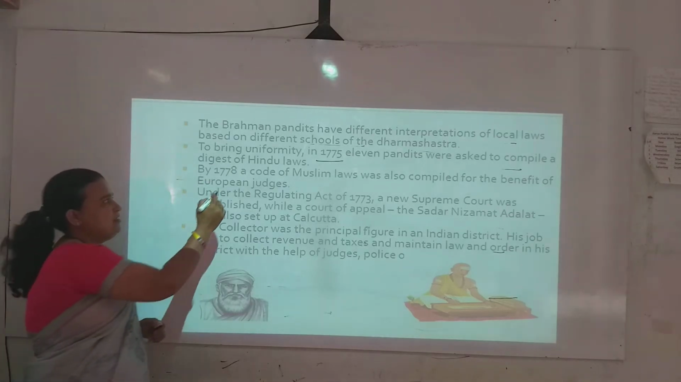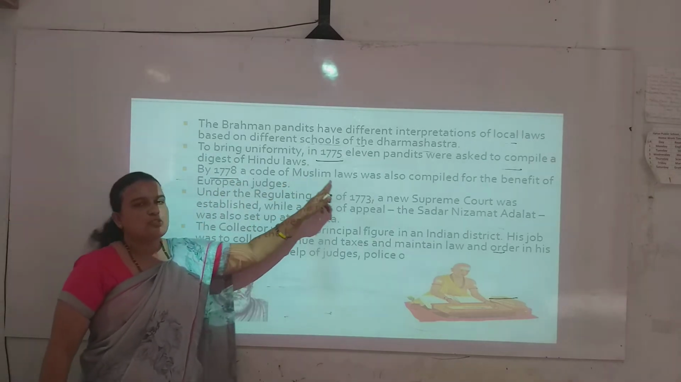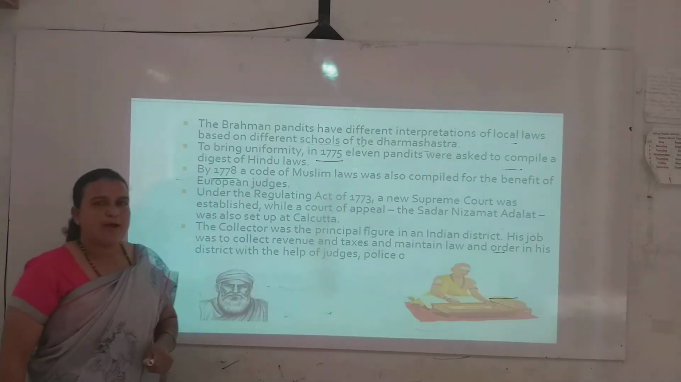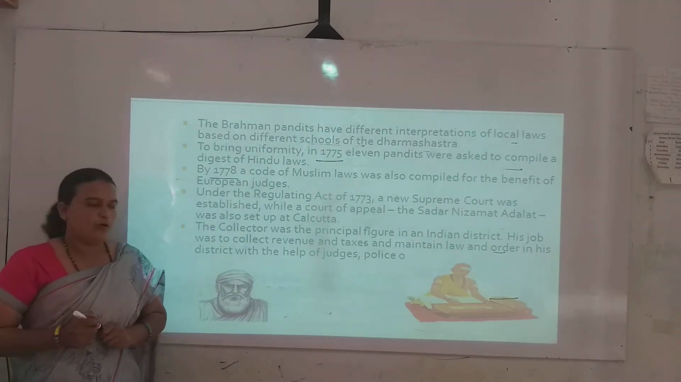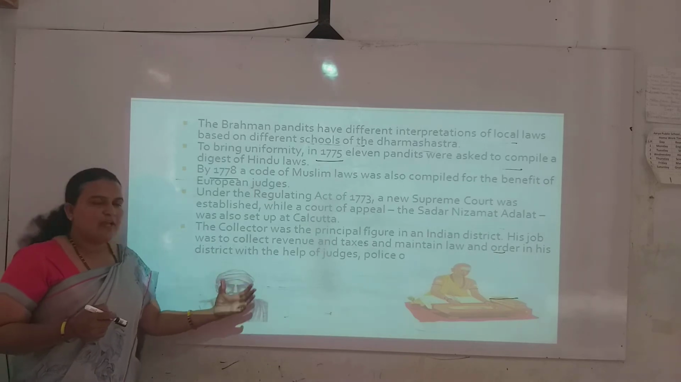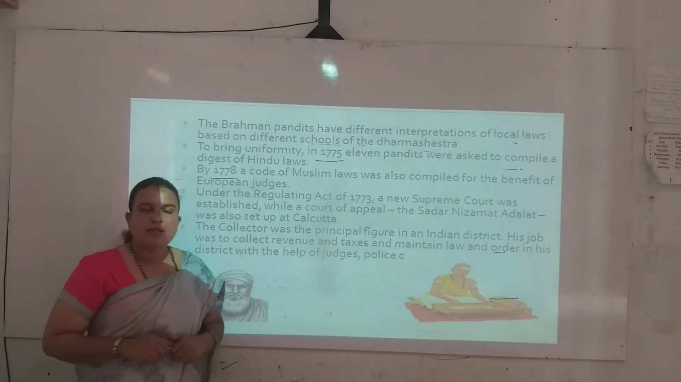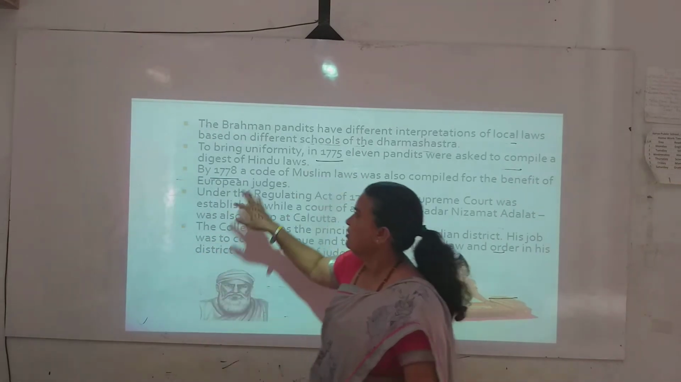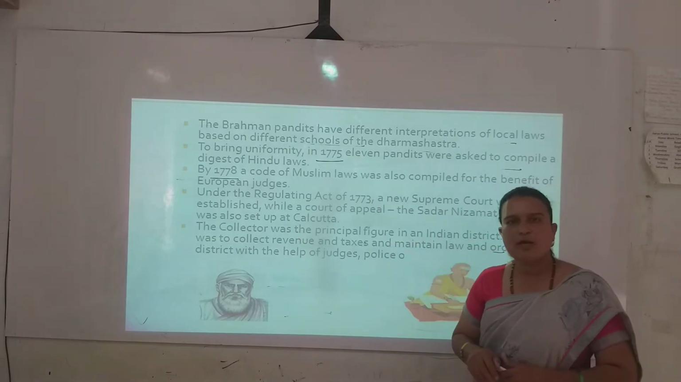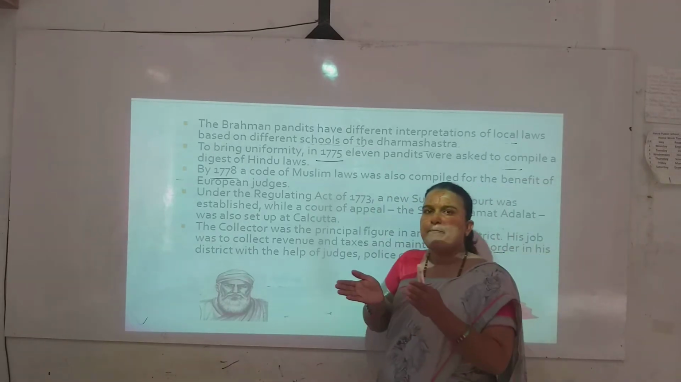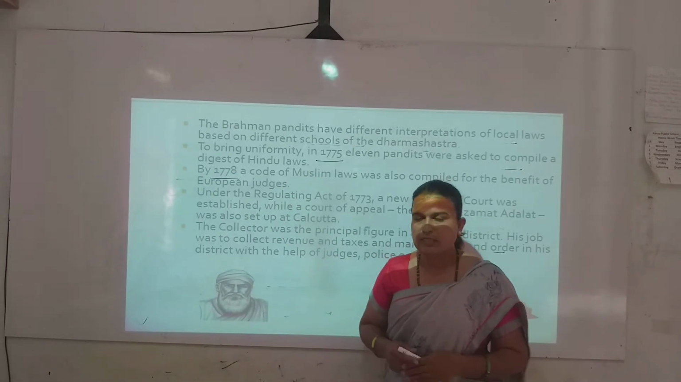In the same way, in the year 1778, a code of Muslim laws was also compiled for the benefit of European judges. Whenever they wanted to give justice in the case of Muslim people, they needed it. So in 1778 Muslim laws were also compiled, and those compiled books were used by the European judges for giving justice.